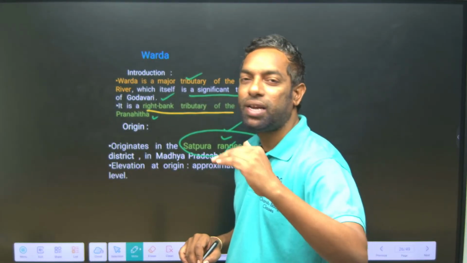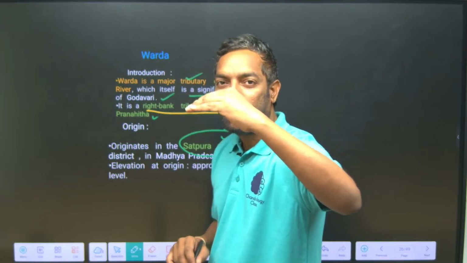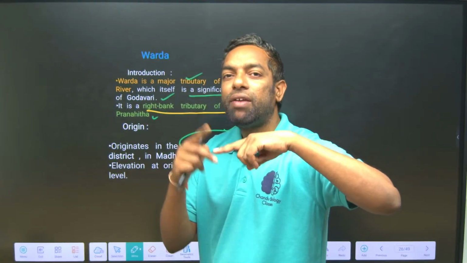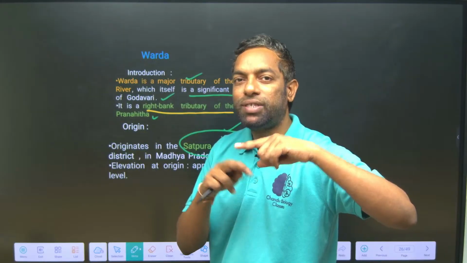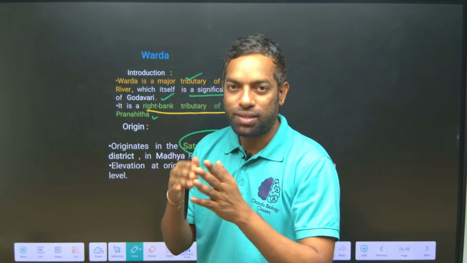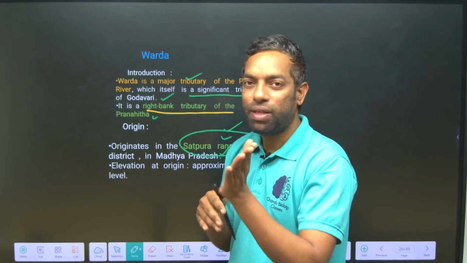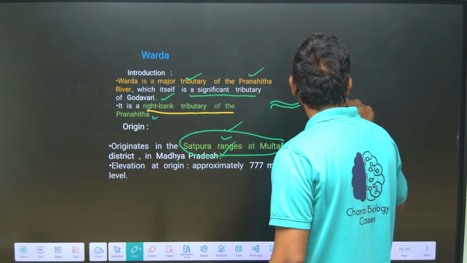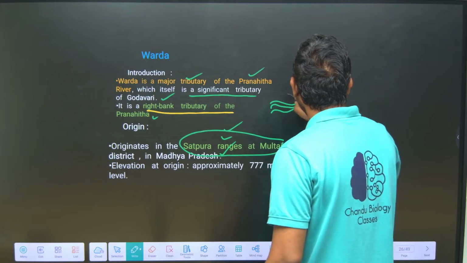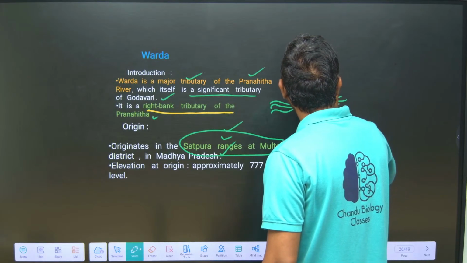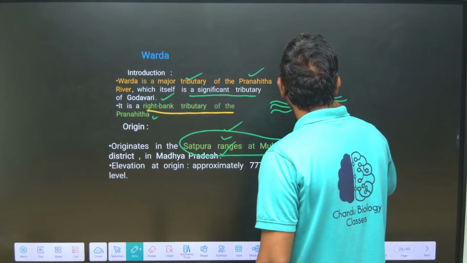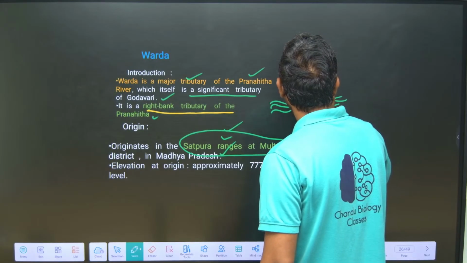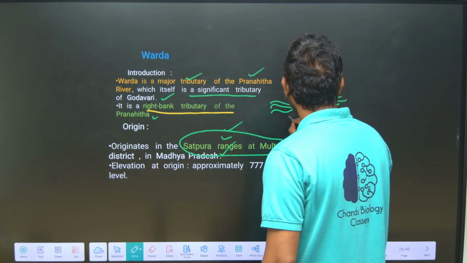Vindhya is the upper part of the range, and Satpura is the south side, while Vindhya is the north side. In Madhya Pradesh there is a series of ranges, Vindhya Satpura.